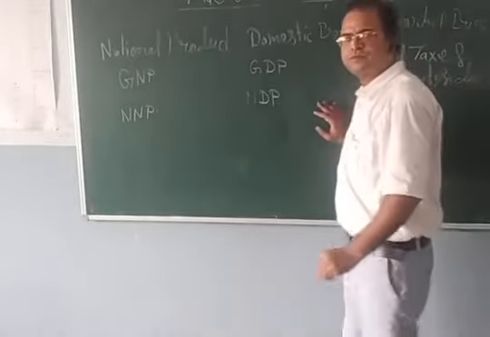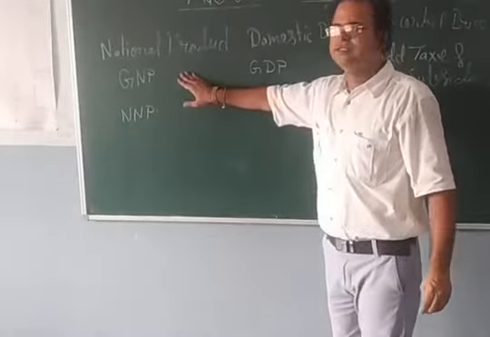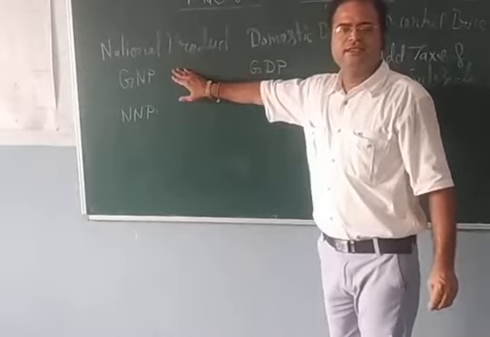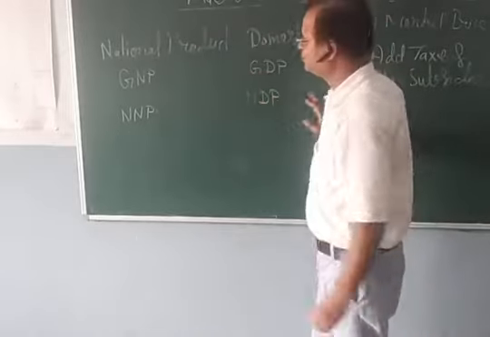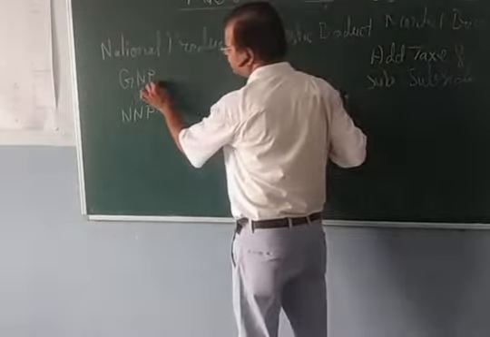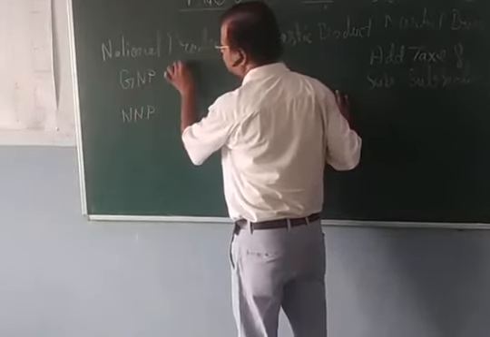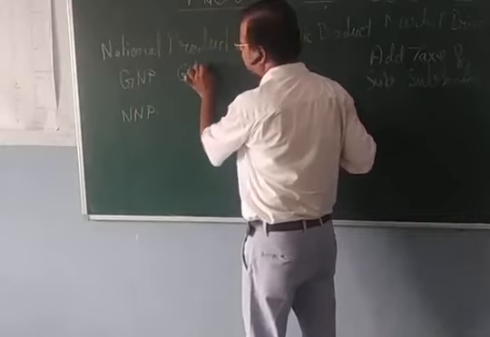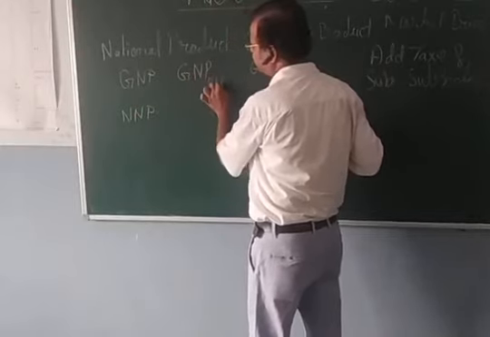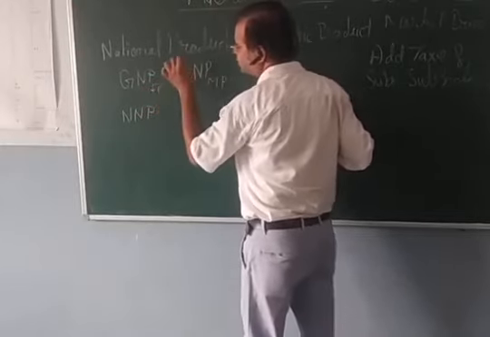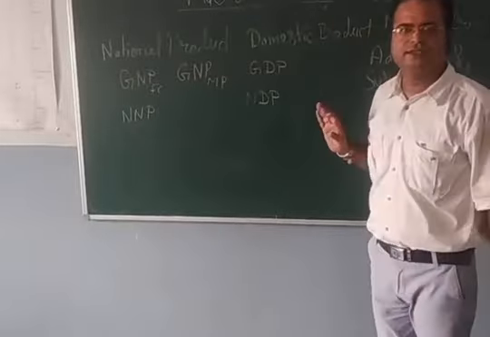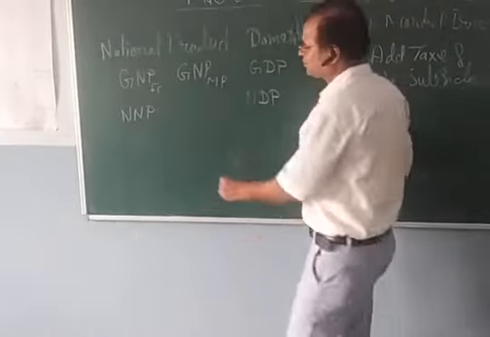Okay. Now, when we add taxes and subtract subsidy, it becomes market price. Earlier it was called factor price, cost. Again, this is the factor cost.